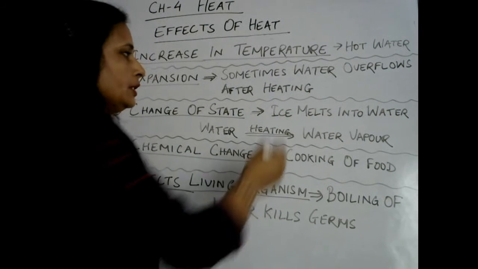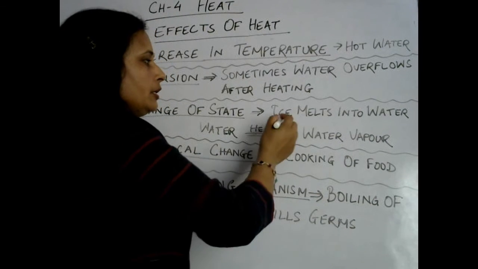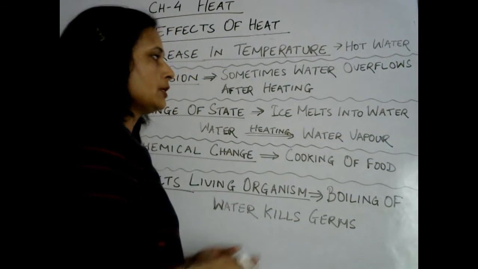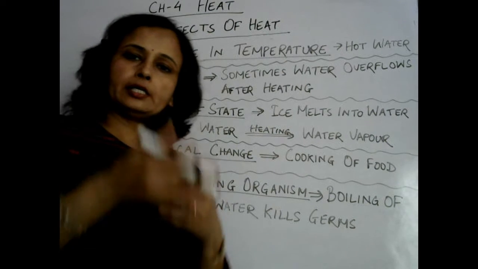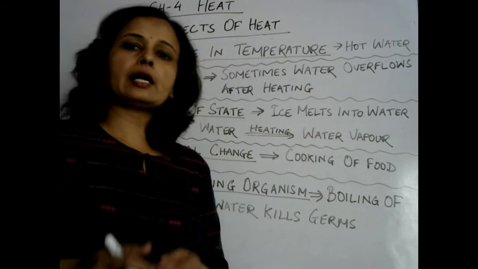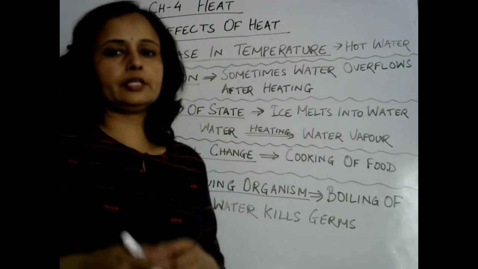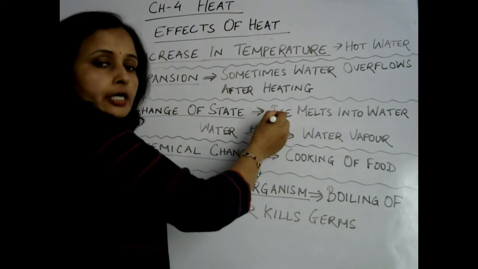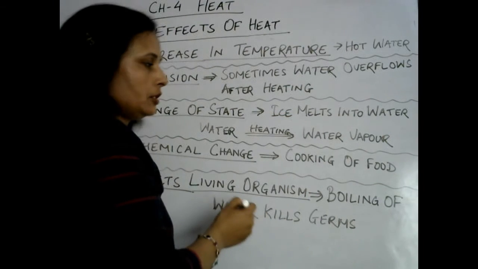For example, if we take out a cube of ice from refrigerator and keep it in some container on our table, then what happens? That ice will melt into water. So melting of ice into water is taking place, and ice is a solid substance and water is liquid. So the change of state is taking place from solid state to liquid state.